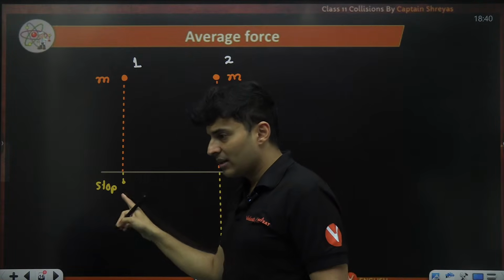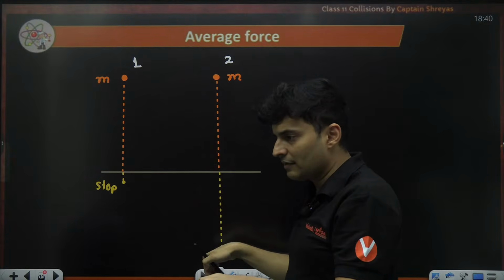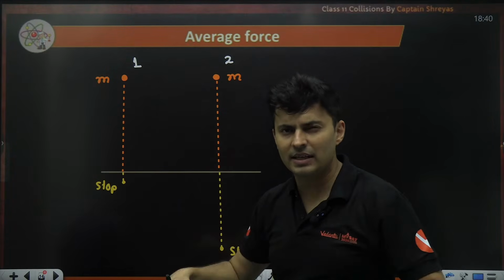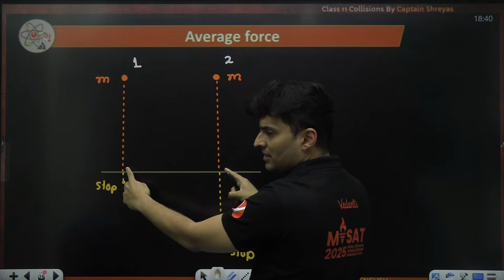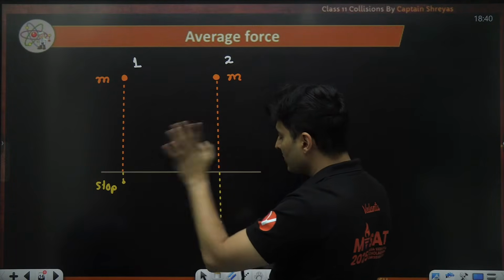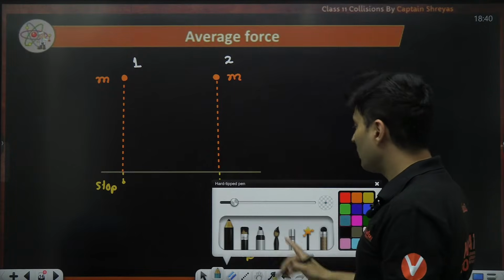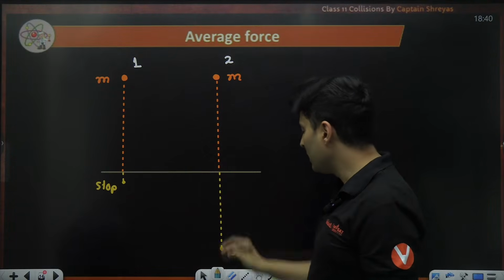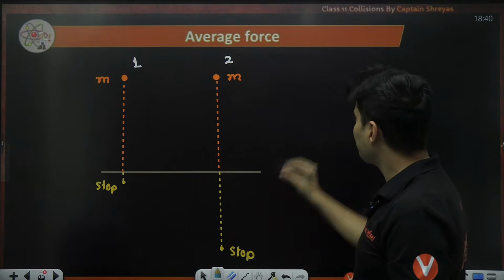As the balls fall, and when they hit the surface, their speeds, momentum, everything is the same. Till this point, all the parameters are identical. After this, things will change. There will be some retarding force here and here, and there will be some impulse which the ground applies.